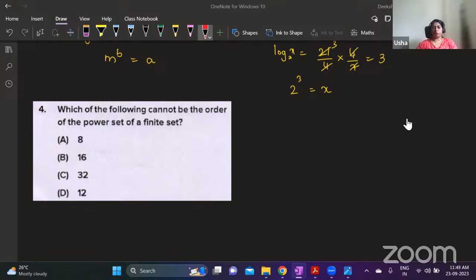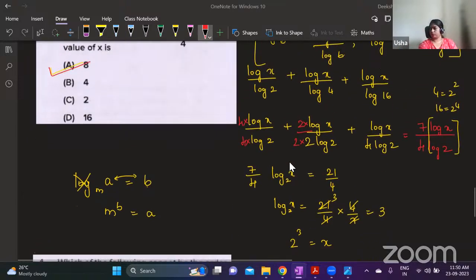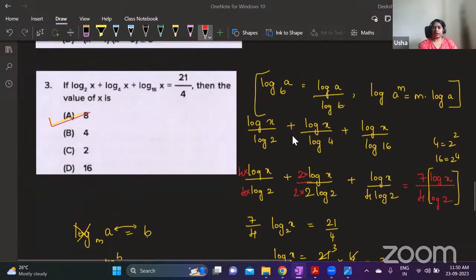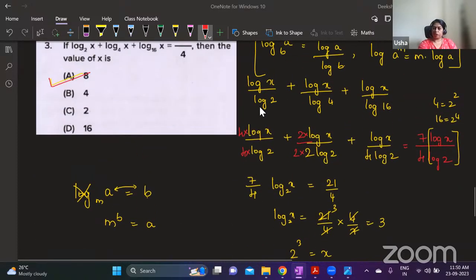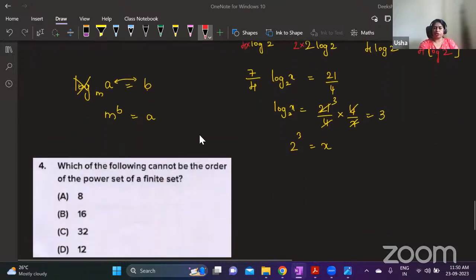Which of these cannot be the number of elements in the power set of a finite set? Log is already easy. There are many steps, that's all, but it is actually easy only. All the steps together will take you only 1 minute to solve.